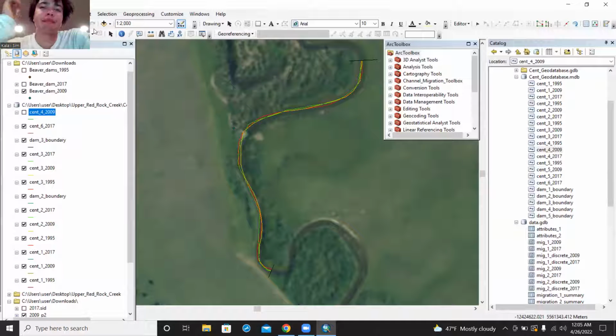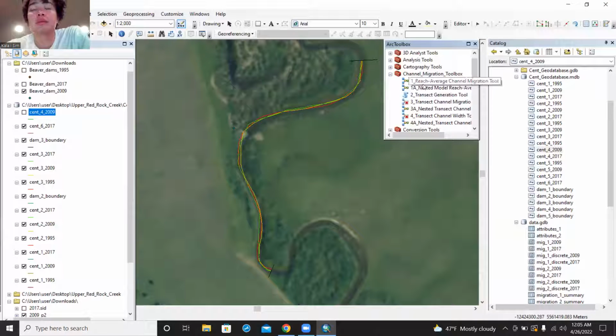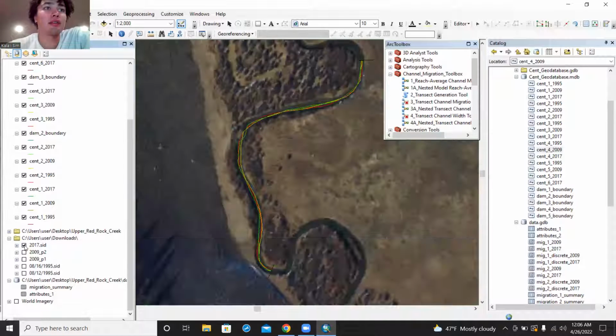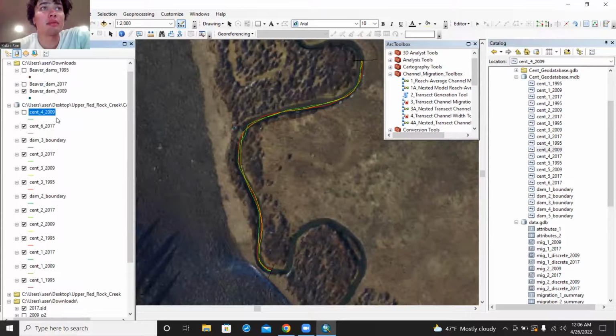Hey guys, I'm Clay. I'm going to be talking to you guys about the channel migration toolbox right here and how we use this. So first of all, you're going to want to have your dam boundaries and your center lines of your different years already mapped. For this, I have 2017, 2009, and 1995 all mapped out.